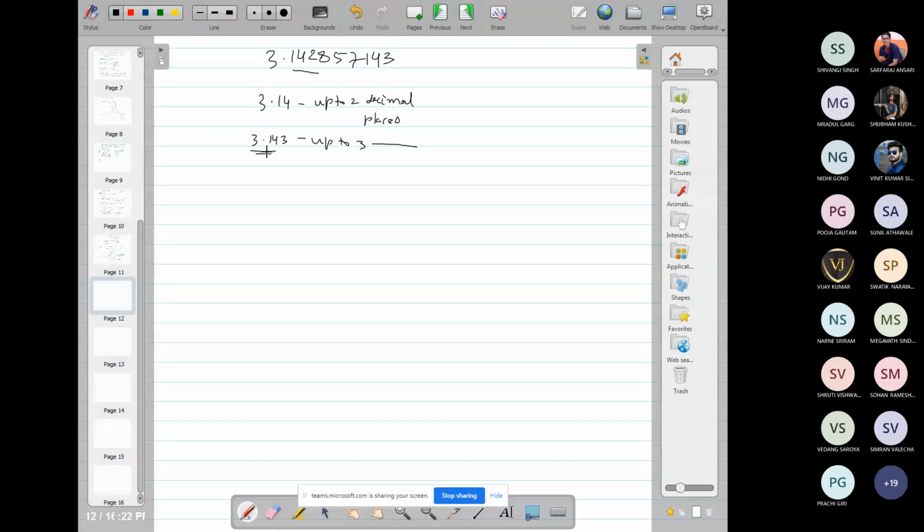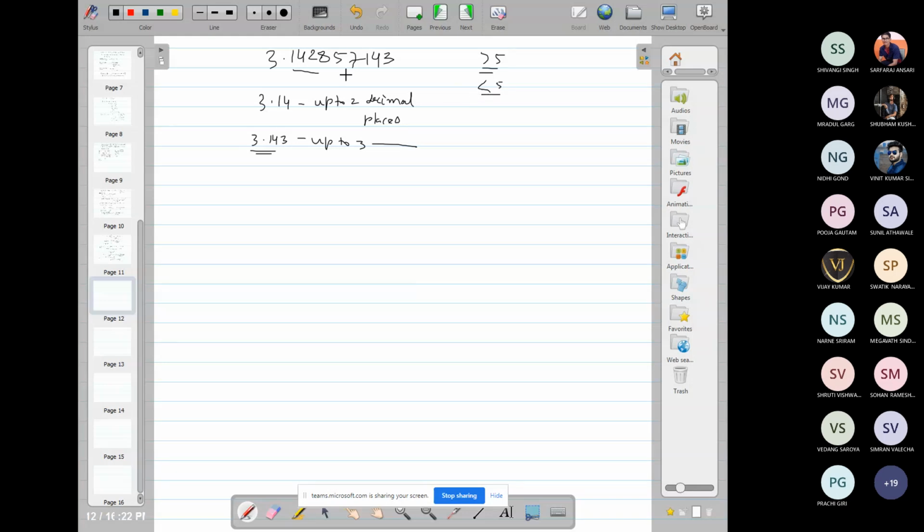So you see here in rounding up, we follow the rule. Suppose we want to round the number correct up to n decimal place. If the n plus 1th digit is greater than 5, then we increase the nth digit by 1. And if it is less than 5, then we leave the nth digit unchanged.